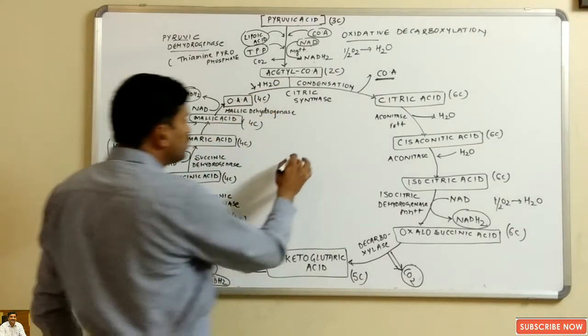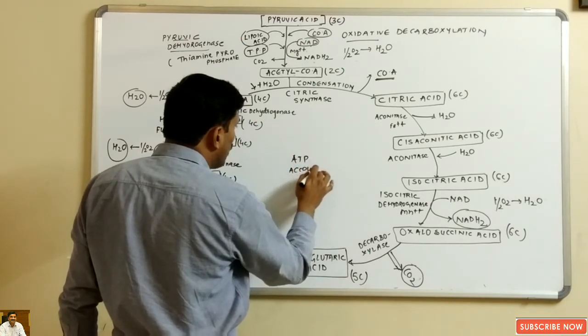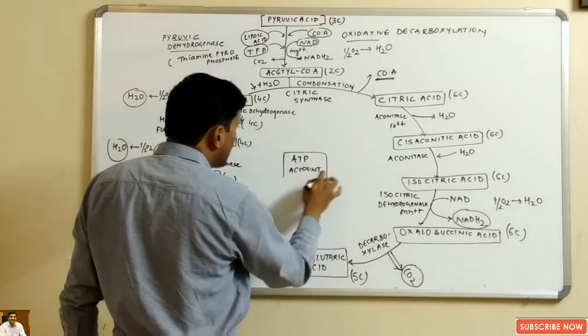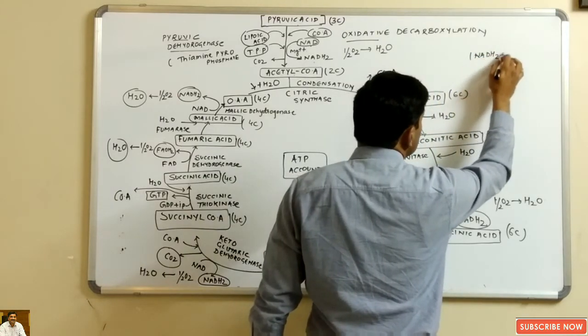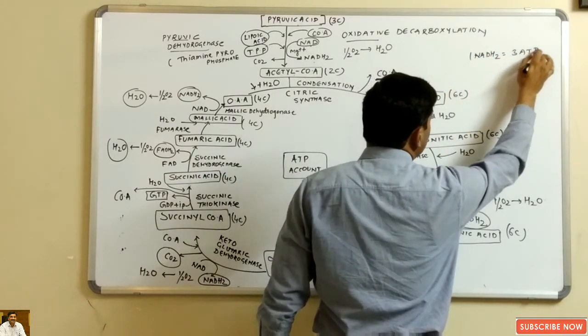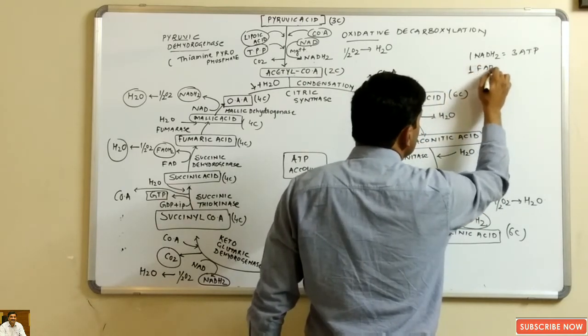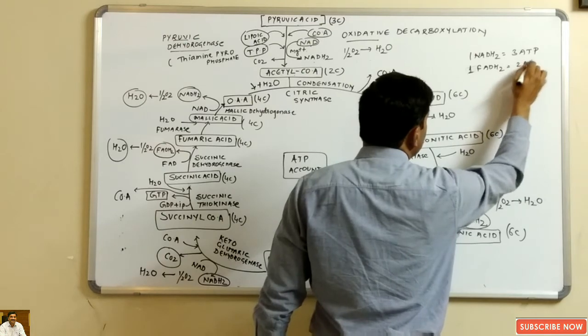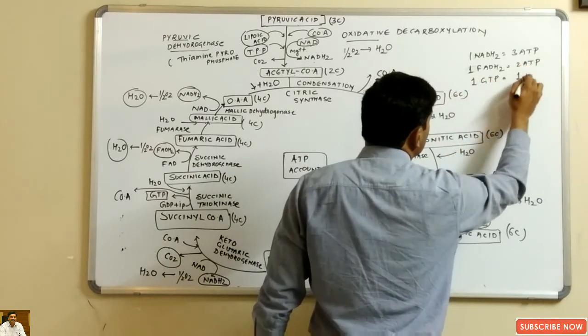Now if we want to calculate the ATP count of the Krebs cycle, first of all we must know that 1 NADH2 equals 3 ATP, 1 FADH2 equals 2 ATP, and 1 GTP equals 1 ATP.